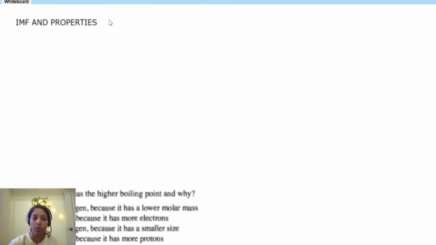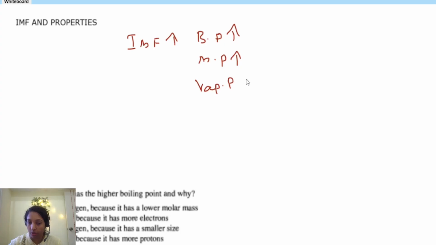Okay. Then what's important is that IMF and their properties are very important. If the IMF is higher, what's happening? So the main thing, if IMF is higher, yes, higher will be the boiling point, right? If IMF is higher, higher will be the melting point. If IMF is higher, lower will be the vapor pressure. Okay. In the case of vapor pressure, the gaseous pressure will be lower. So what do you mean by vapor pressure? Nothing, it's just the pressure exerted by the vapors or the gas. So if higher IMF is there, definitely their pressure will be lower, isn't it?